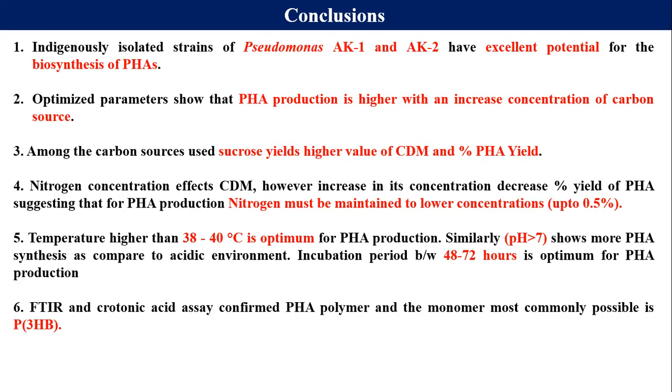Temperature range of 38 to 40 degrees centigrade is optimum for the PHA production. Similarly, higher pH, more than 7, showed higher production of PHA. The incubation period is 48 to 72 hours. FTIR and protonic acid confirm the PHA polymer, and the monomer most commonly possible is polyhydroxy-3-butyrate.